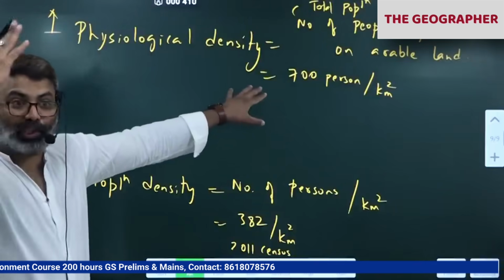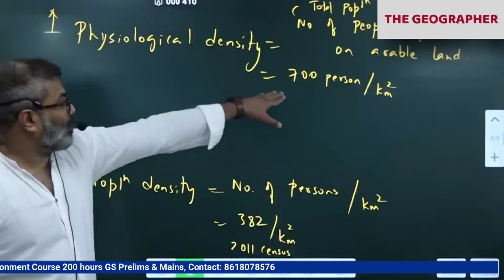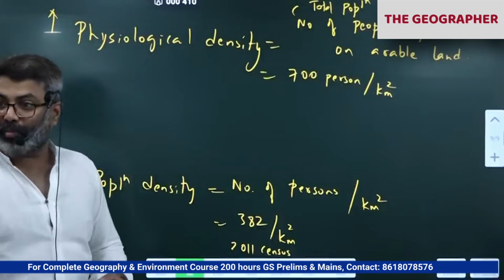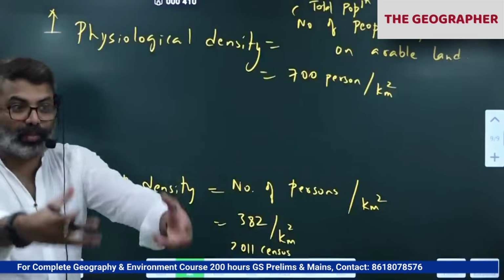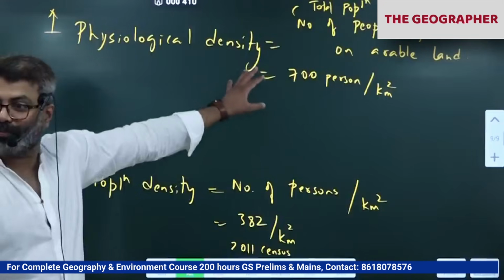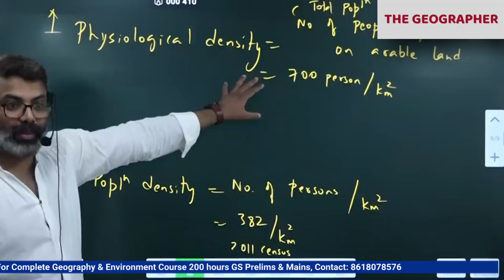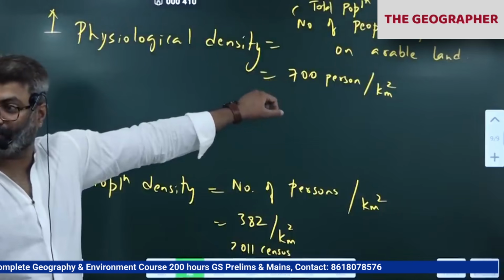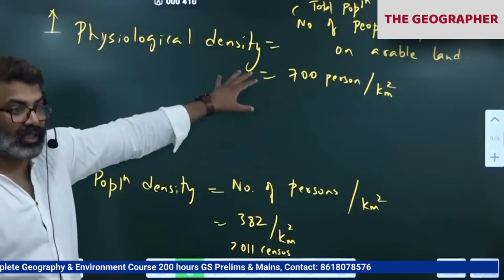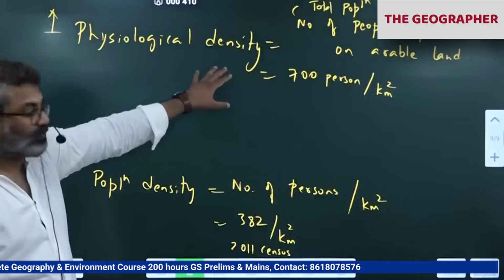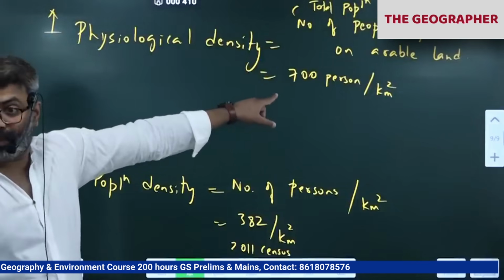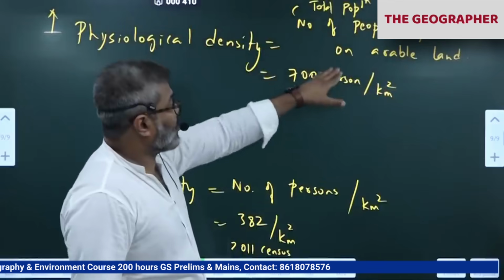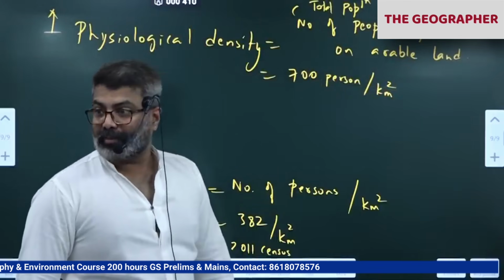Correct. In Bangladesh, it is 2000 persons per square kilometer. They have very high physiological density. Why do you think people are migrating out of Bangladesh? There is a reason. More people are dependent upon agricultural land, but food production is low. Floods are affecting them, so they move out. No other occupation. So they come to India, where we have a problem now. Illegal migration itself is a problem for us now. So physiological density is the total population dependent upon arable land, the number of persons per square kilometer of arable land.